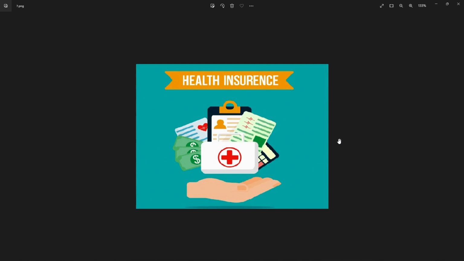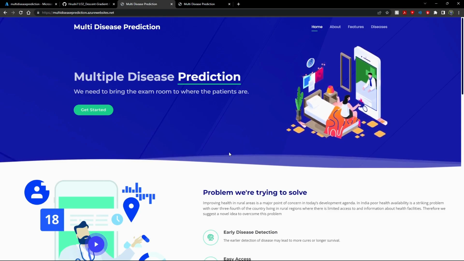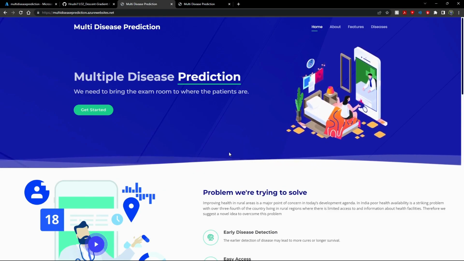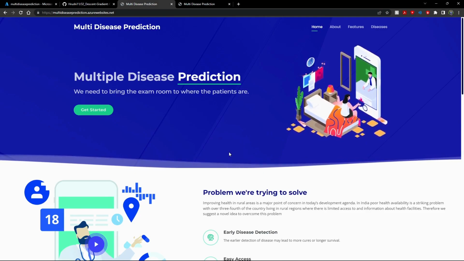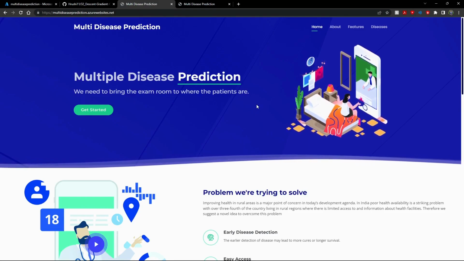I believe that our app will be a game changer and would bring a revolutionary change in the field of healthcare. So at last, the question from my side is: did we accomplish our motto, which was that we need to bring the exam room to where the patients are?